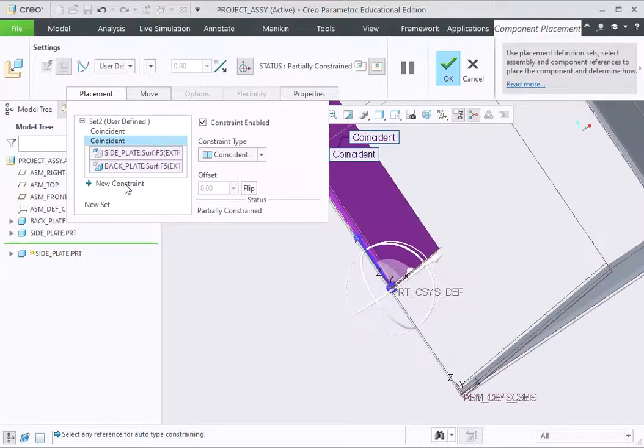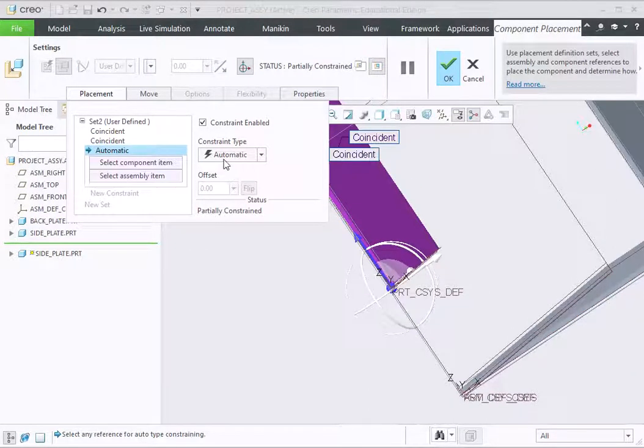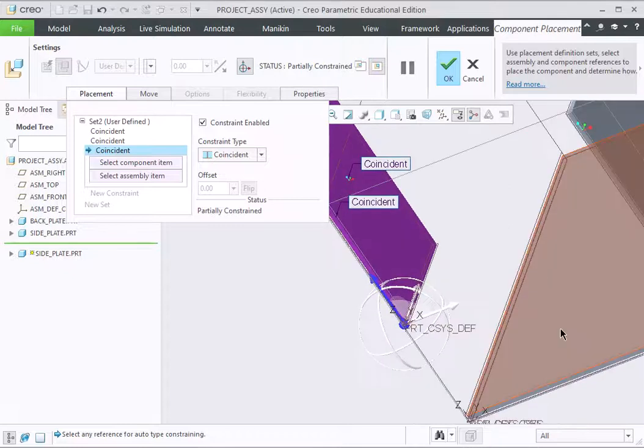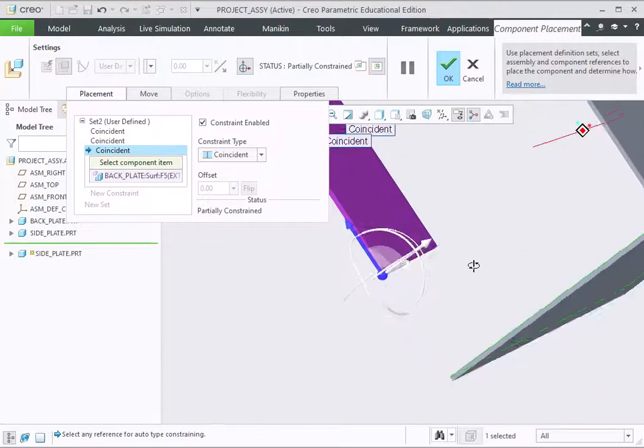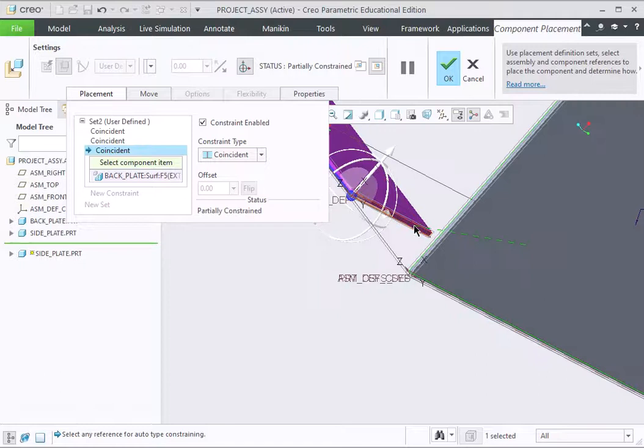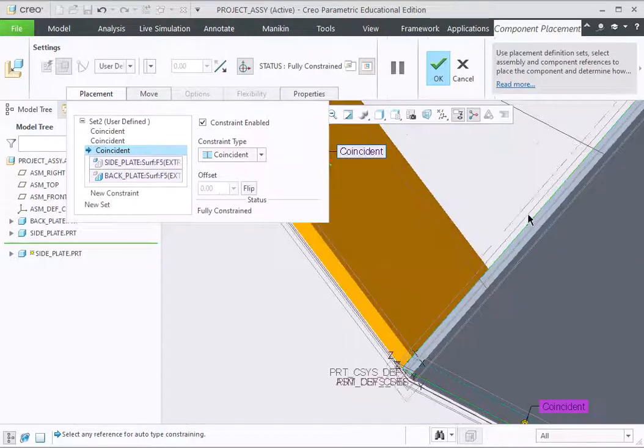And then we want another new constraint, and we can leave it on automatic if we like, coincident, and pull it in. So this face and this face. And when we've completed the assembly, it's fully constrained.